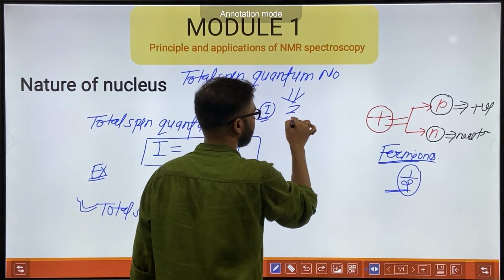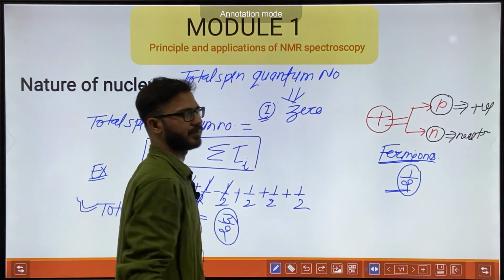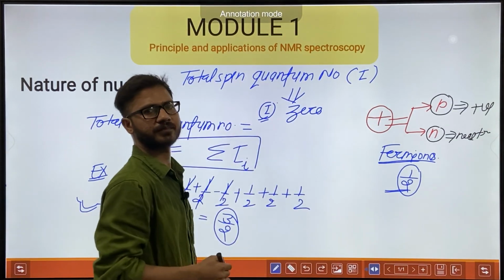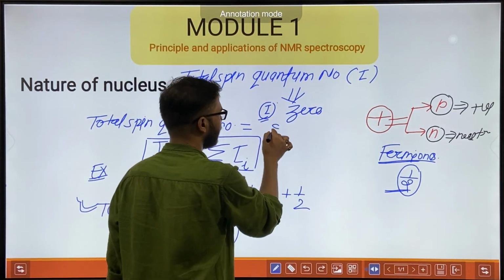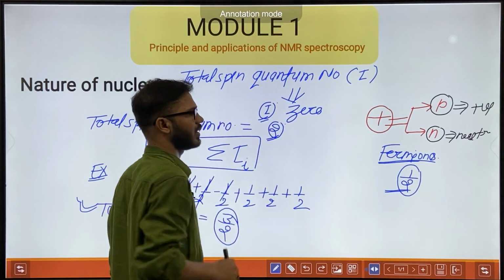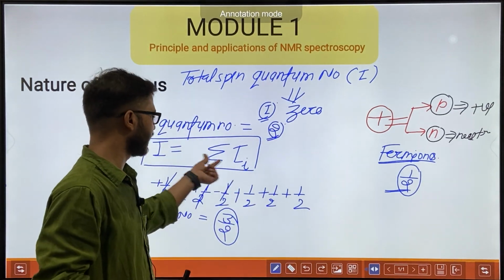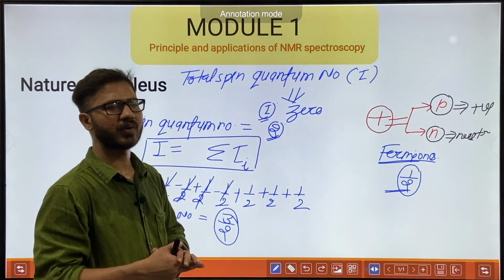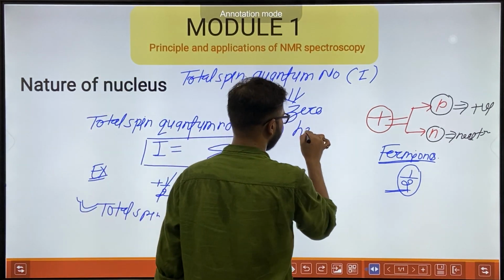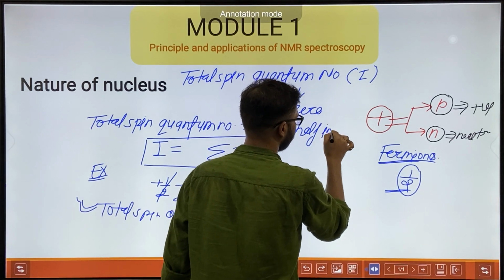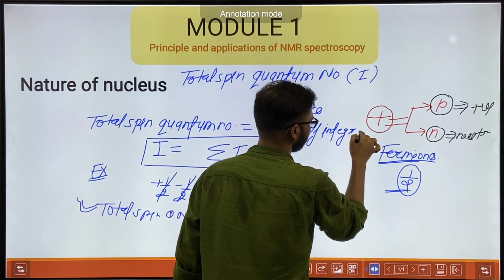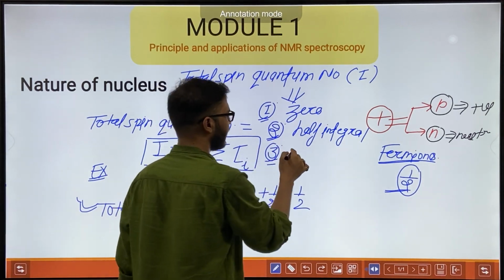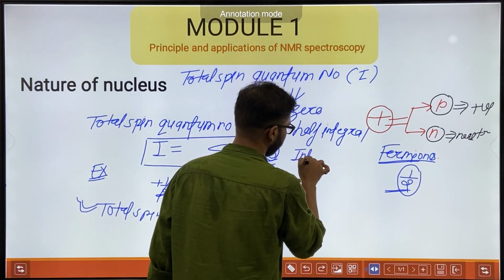First, it may have a value of 0. Second, it may have a half-integral value. And third, it may have an integral value.